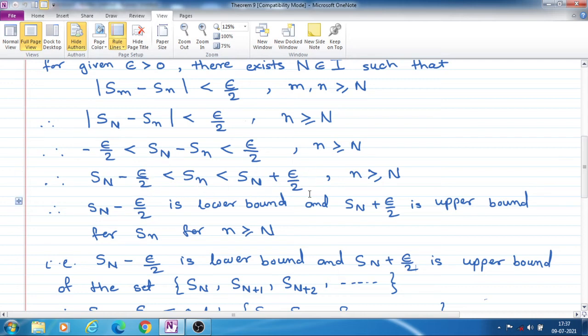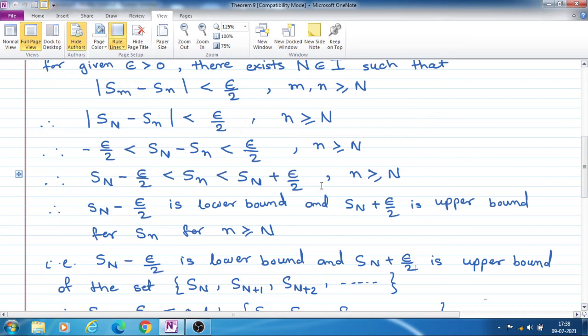That means this is for small n greater than or equal to capital N. Means for the terms from capital N, this S_N minus epsilon by 2 is a lower bound for these terms, and this S_N plus epsilon by 2 is an upper bound, because S_n is less than S_N plus epsilon by 2.